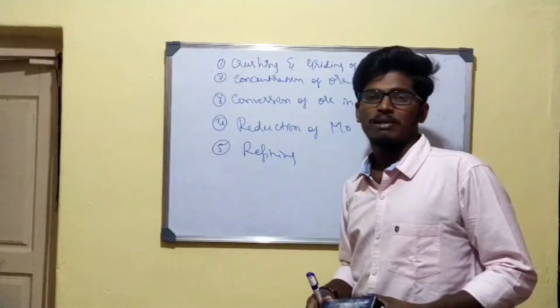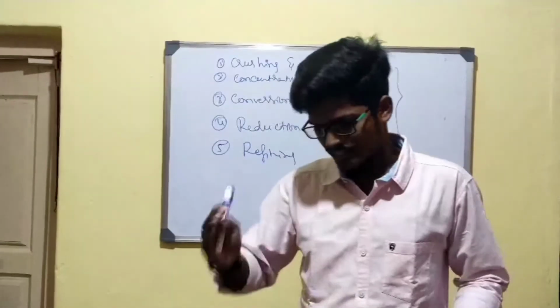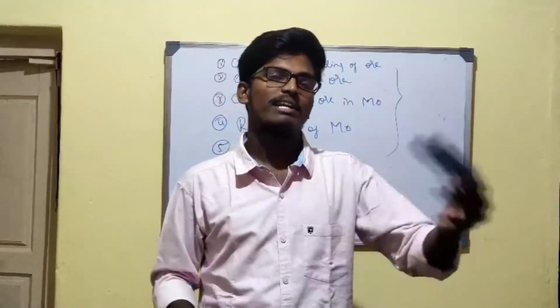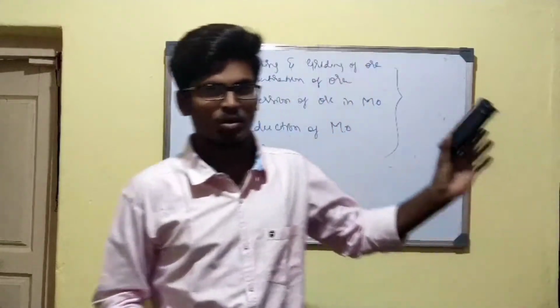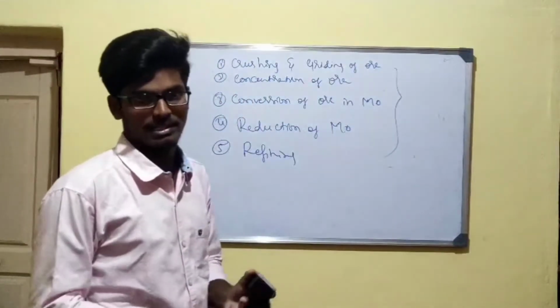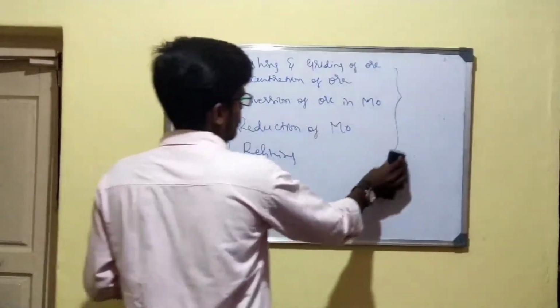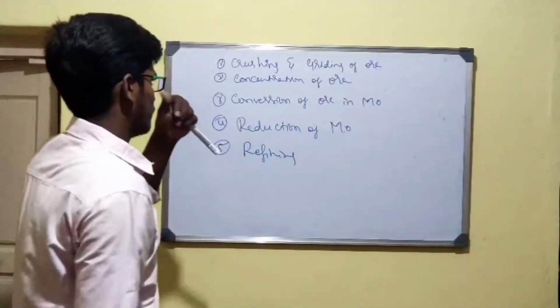Irrespective of metal, that means for the extraction of any metal from any respective ore, we need to follow these 5 steps. That's why these are what we know as the general steps of metallurgy. Now we will discuss one by one.